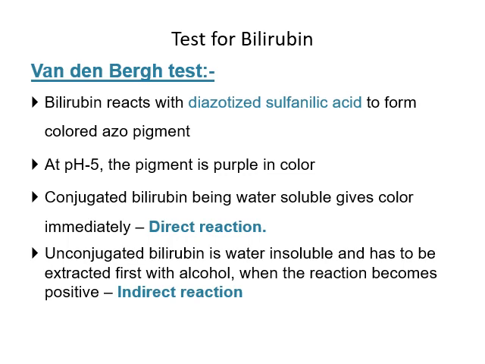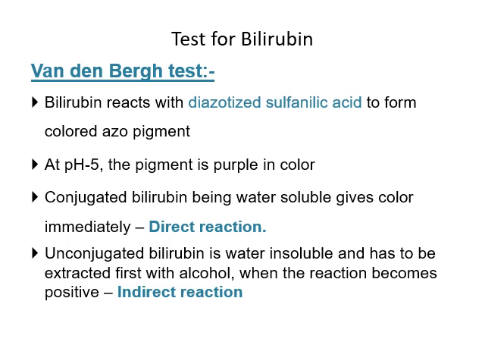When bilirubin reacts with diazotized sulfanilic acid, it gives a purple colored azo pigment. At pH 5, this will develop a purple color. Conjugated bilirubin, being water soluble, gets the color immediately when it reacts with the diazotized sulfanilic acid. That reaction is known as the direct reaction, so conjugated bilirubin is also known as direct bilirubin.